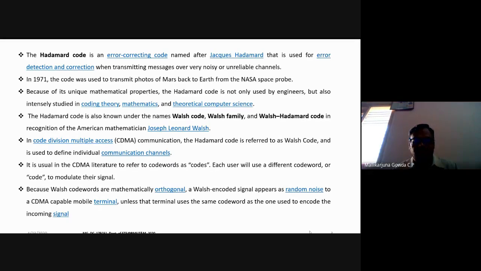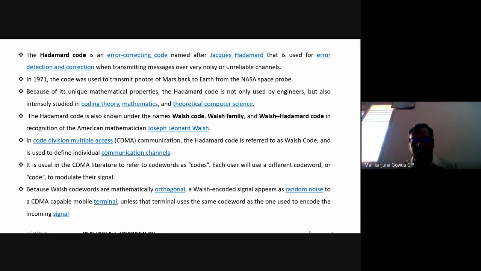As I said, these Walsh codes are orthogonal and they exhibit a random property, because they have the autocorrelation property of white noise.